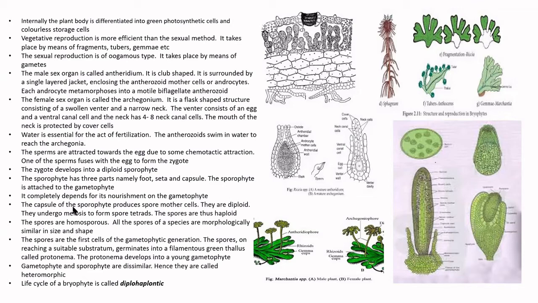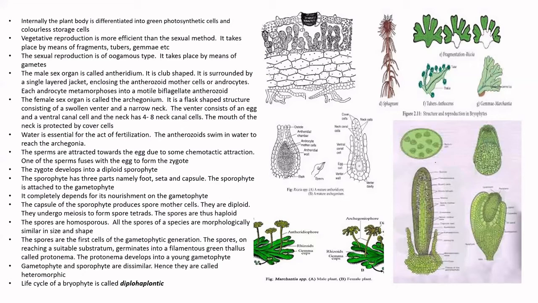The capsule of the sporophyte produces the spore mother cells. Once the zygote, the diploid sporophyte, starts developing, it will produce many spore mother cells, depending on the species. Marchantia and Riccia have a simple sporophyte. You can see the Anthoceros sporophyte, and the sporophyte of Funaria. Inside the capsule only, the spore mother cells are produced.